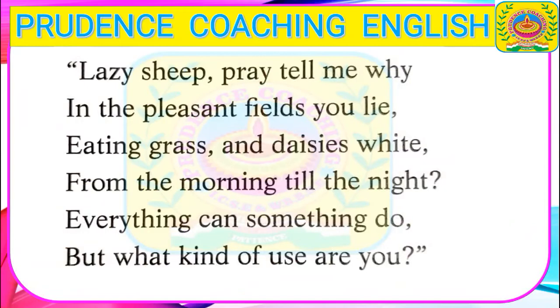Here the little narrator asks or requests the sheep to explain its usefulness, why it keeps lying on the pleasant fields from the morning till the night, eating grasses like white daisies. A white daisy is a kind of beautiful flower with a yellow disc in the middle. Here the little narrator asks the sheep to tell about its benefits in the world, because every creature in nature has its own benefits and uses. So what kind of use does this sheep have in this world?